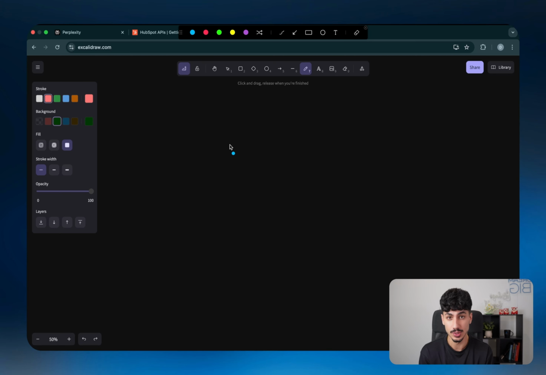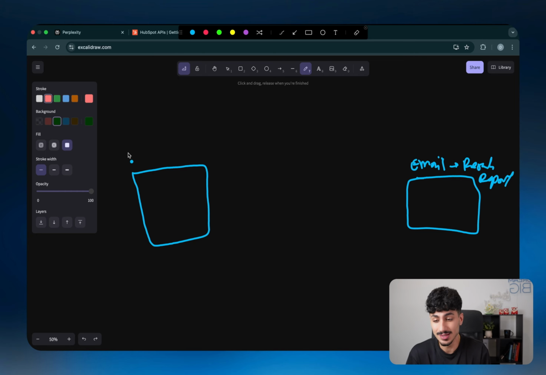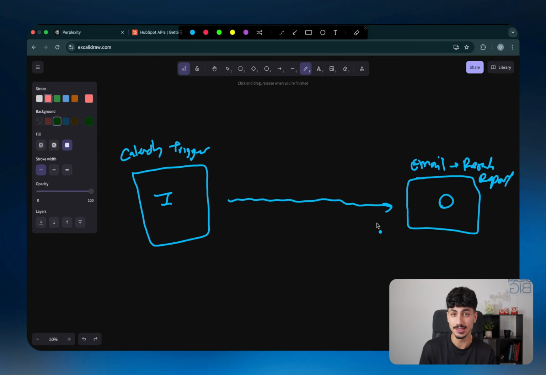What I'll usually do is I'll open up a new page on my book and I'll write down the overall objective of what we're trying to achieve. So in this case, we're trying to send an email with a research report. And then I'll also define what the input of this workflow will be. So the input of this workflow will be that a new person books a new call with us. So in this instance, let's say it's a Calendly trigger. And now that I know what the input is and what the output is, I've just got to figure out a way to turn this input into that output.